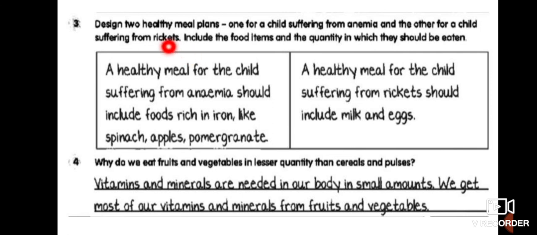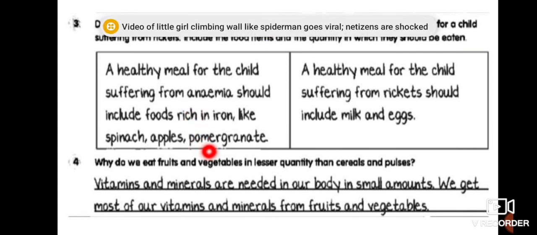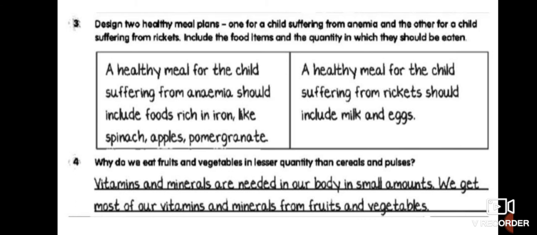Next one is, design two healthy meal plans. One child is suffering from anemia and the other child is suffering from rickets. Include the food items and the quantity in which they should be eaten. A healthy meal for a child suffering from anemia should include food rich in iron, because anemia is because of lack of iron in one's diet. Iron-rich foods like spinach, apple, pomegranate he can eat. And a healthy meal for a child suffering from rickets should include milk and eggs.